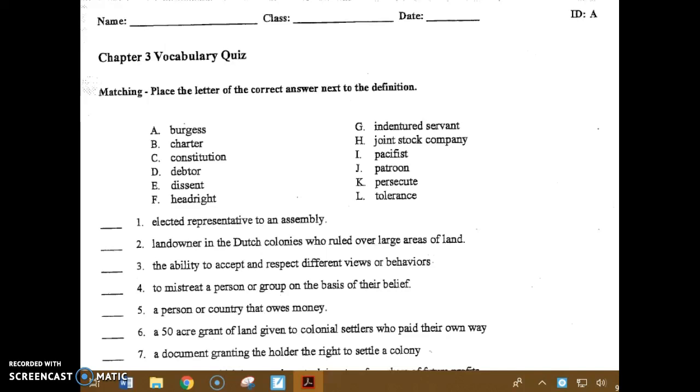Number 2. This is a landowner in the Dutch colonies who ruled over a large area of land. Three. This is the ability to accept and respect different views or behaviors in others. Number 4. This word means to mistreat a person or a group of people just on the basis of their beliefs.